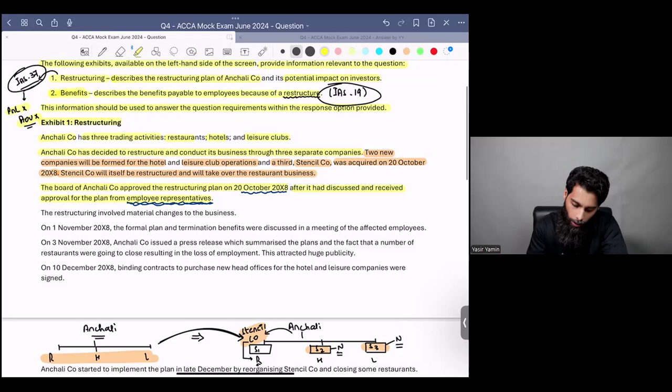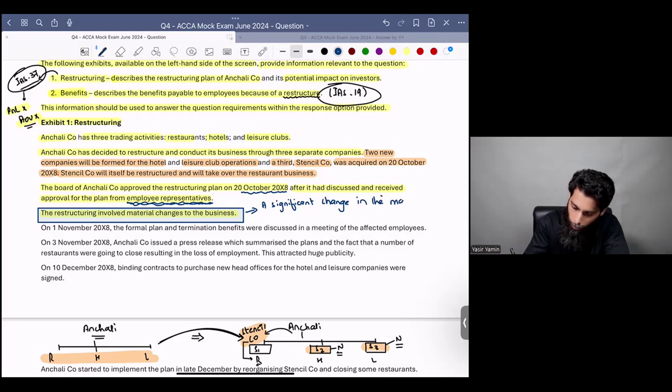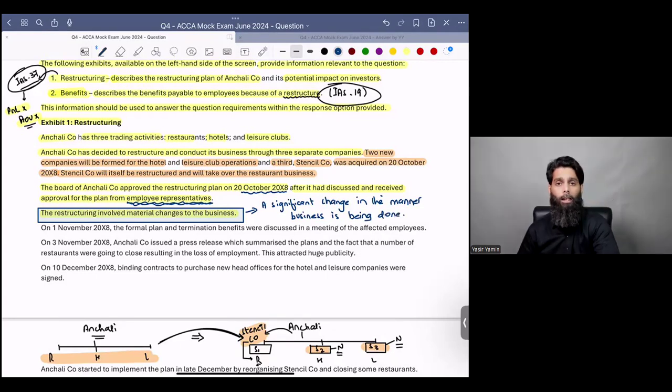Examiner says the restructuring involved material changes to the business. So there was a significant change in the manner in which business is being done. Would you call it a restructuring? Yes, I would definitely call it a restructuring.